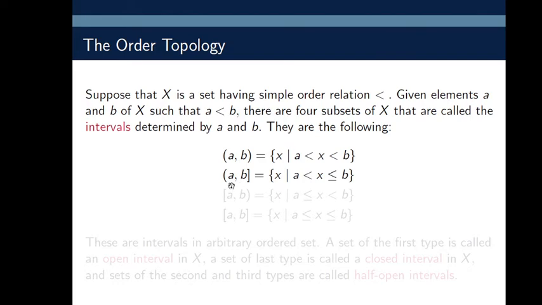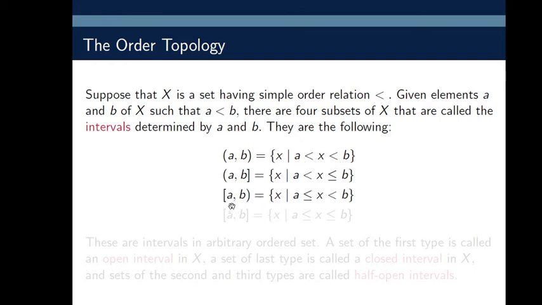Then the half open interval (A, B] equals those x such that A is less than x less than or equal to B. Here A is excluded but B is included. In the first one, A and B both are excluded.